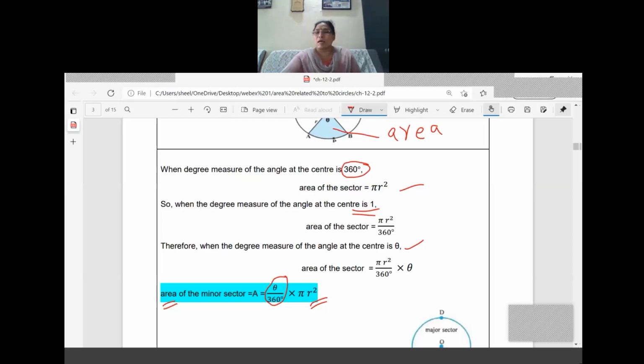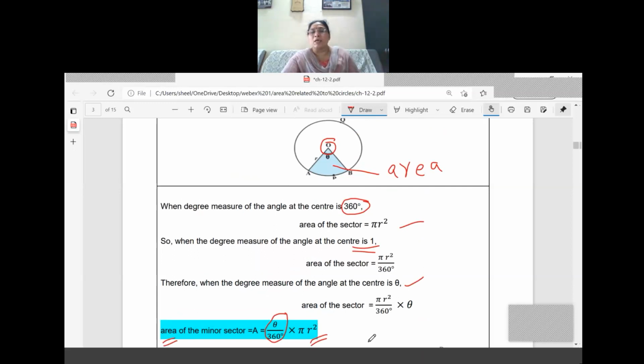Now listen once again. I'll repeat the steps because this is the new formula we are going to study. So you now have the idea of what a sector is. Now what are we going to learn? What is the area of a minor sector if it makes an angle theta at the center? Theta means any value it can take. Once again, what are the steps we have taken? For 360 degrees, the angle at the center is 360 degrees, which means it is a complete angle. So the complete angle's area means the complete circle, its area is pi r square only.